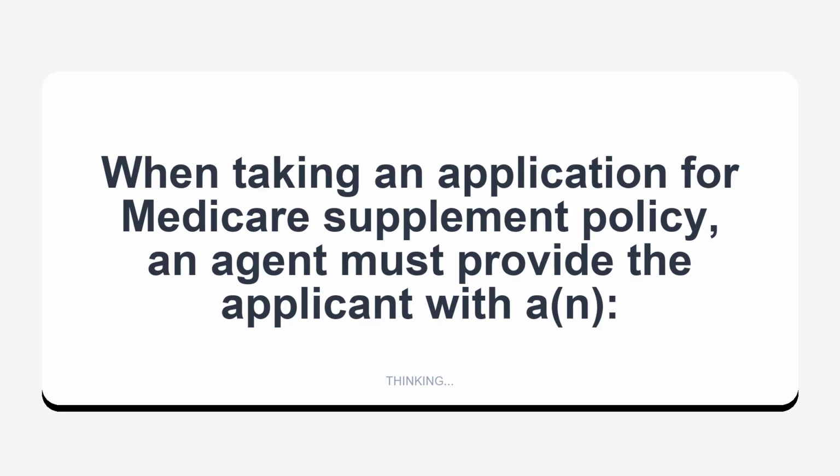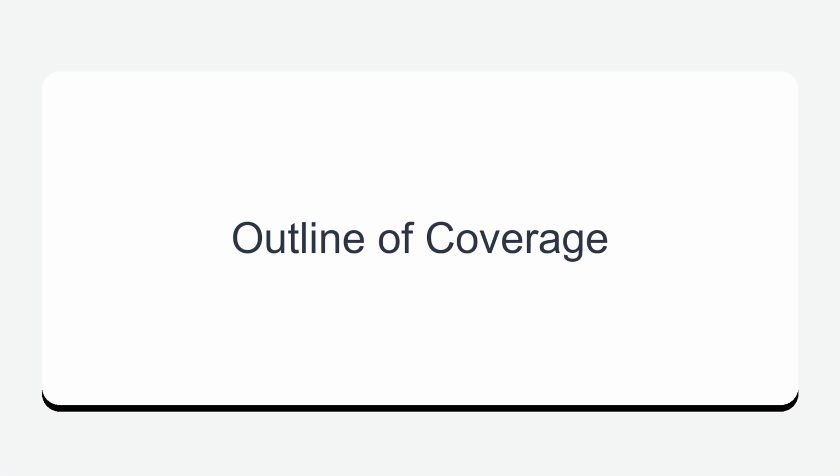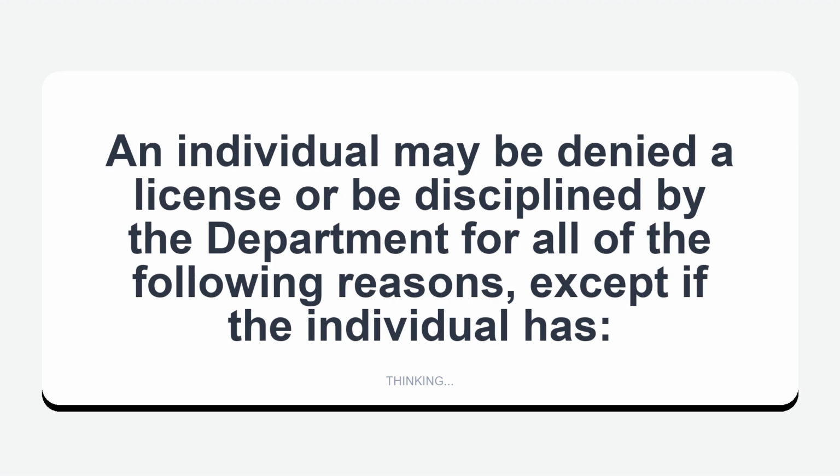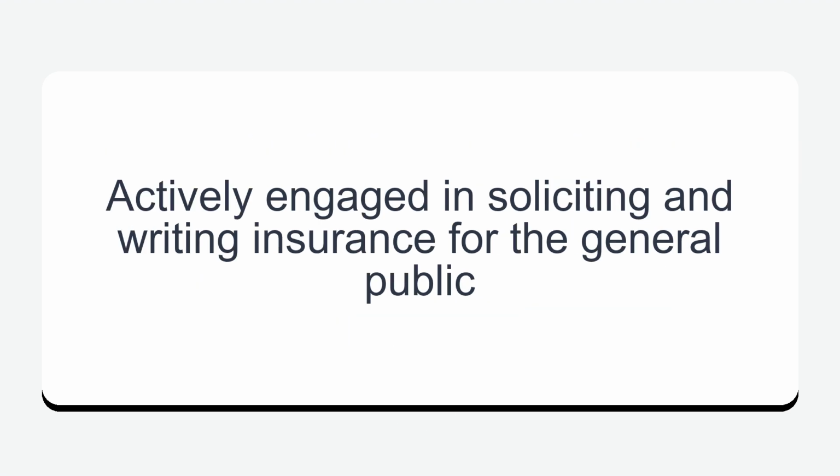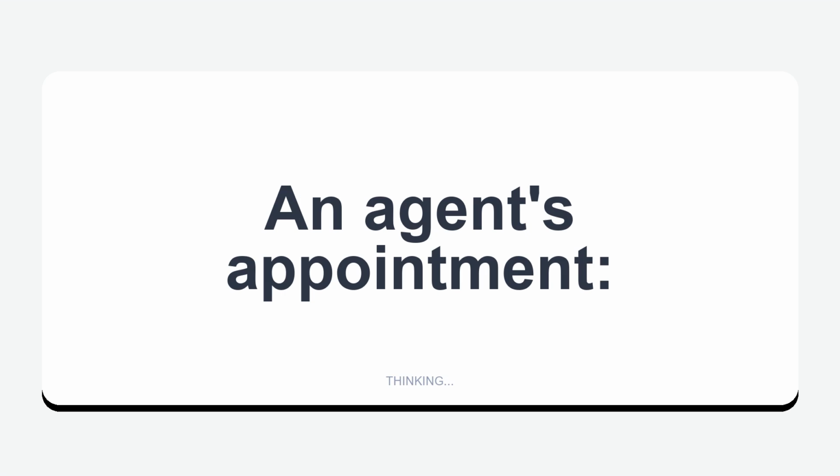When taking an application for Medicare supplement policy, an agent must provide the applicant with an outline of coverage. An individual may be denied a license or be disciplined by the department for all of the following reasons, except if the individual has actively engaged in soliciting and writing insurance for the general public. An agent's appointment remains in force until terminated or withdrawn.